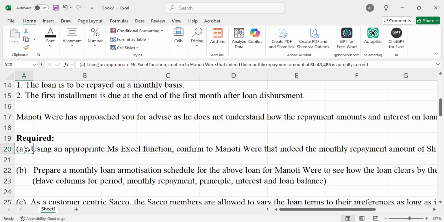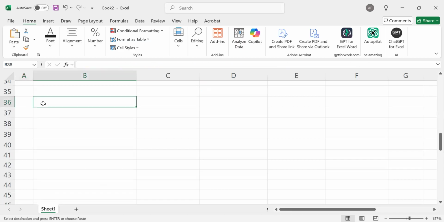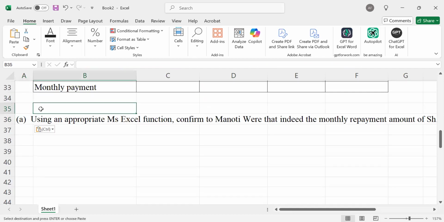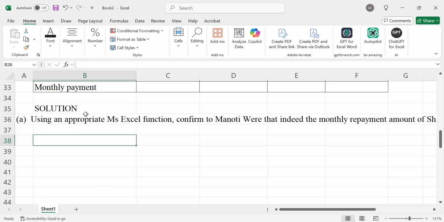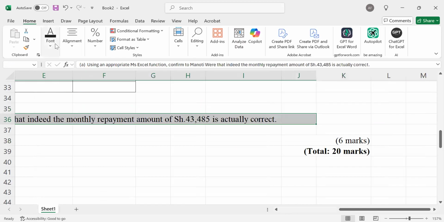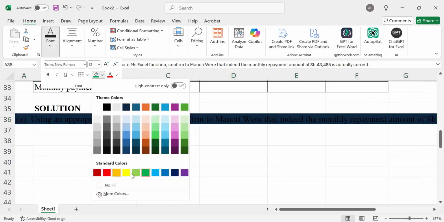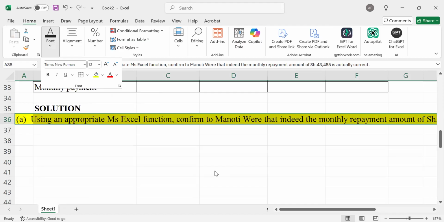You're asked part A. So we come and take part A. We show that, you know what, this is the question that you ask at this point, and this is our solution that you're giving. Make the work of the examiner very easy. In this case, because you're using Excel, it will be very simple. You can just mark this with a different font color. So we can highlight this maybe with yellow to indicate that this is what we are answering.